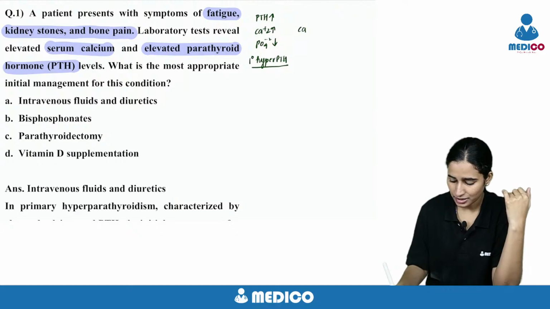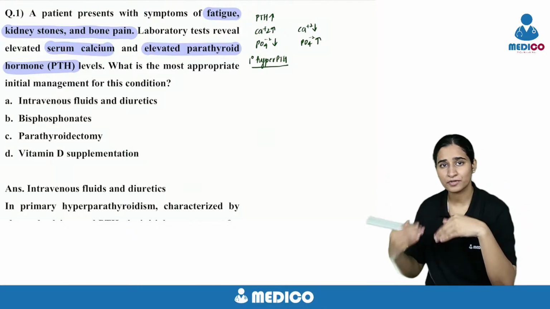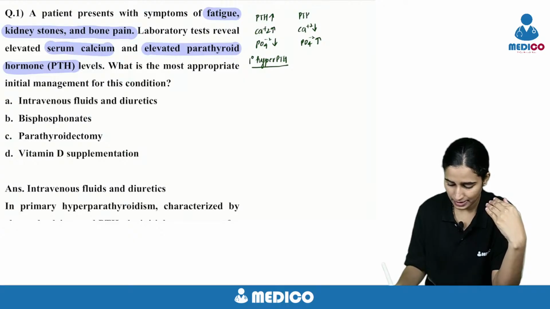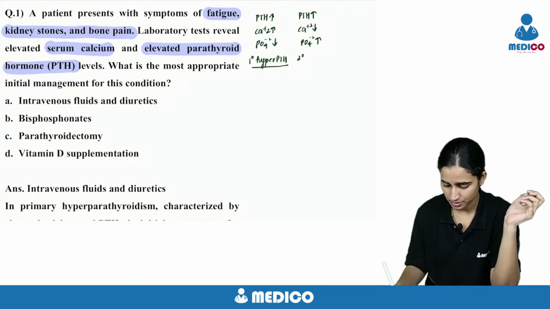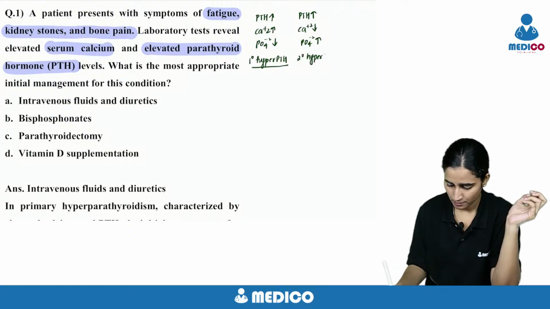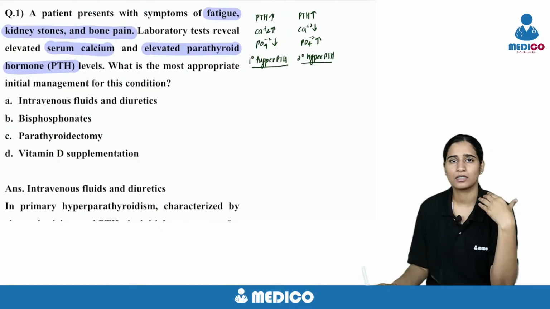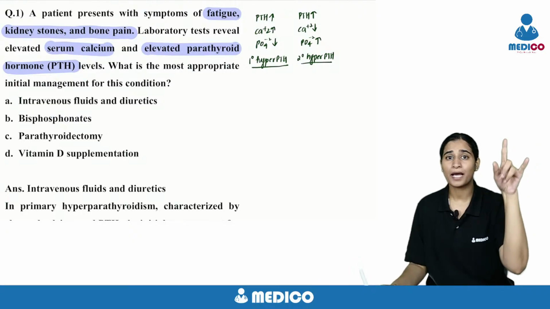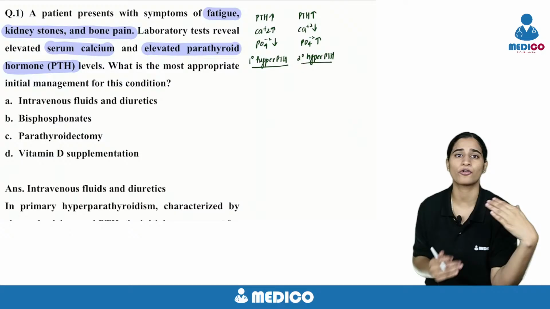Whereas in secondary, your calcium is decreased and phosphorus is increased. Because of that, to compensate, loss of negative inhibition will lead to increased parathormone. That is secondary hyperparathyroidism. And coming to tertiary hyperparathyroidism, in a case of constant secondary hyperparathyroidism, your parathormone will be released autonomously without any calcium or phosphorus regulation.